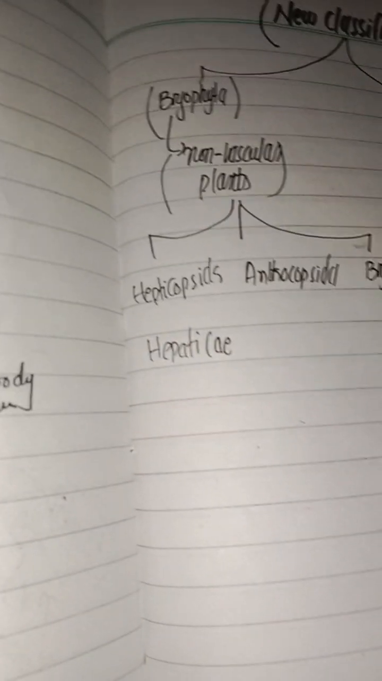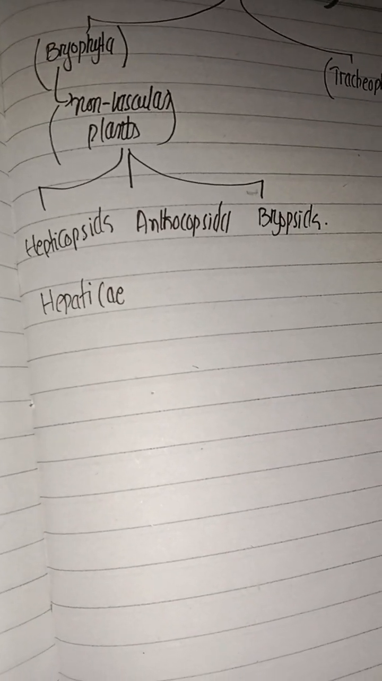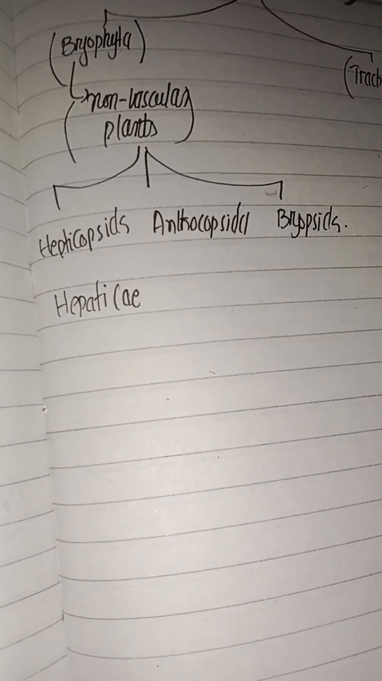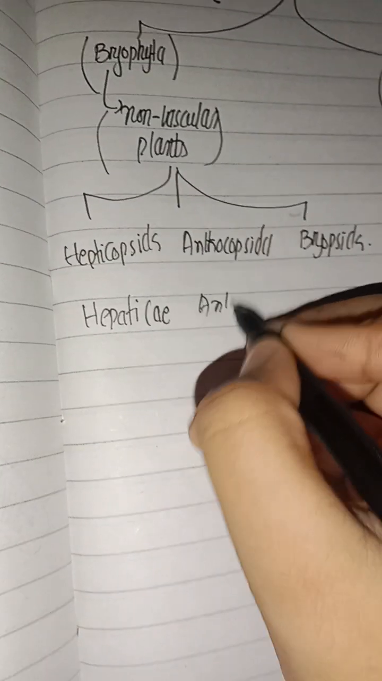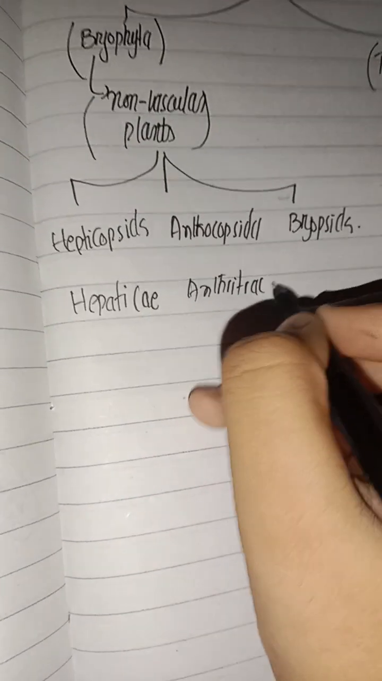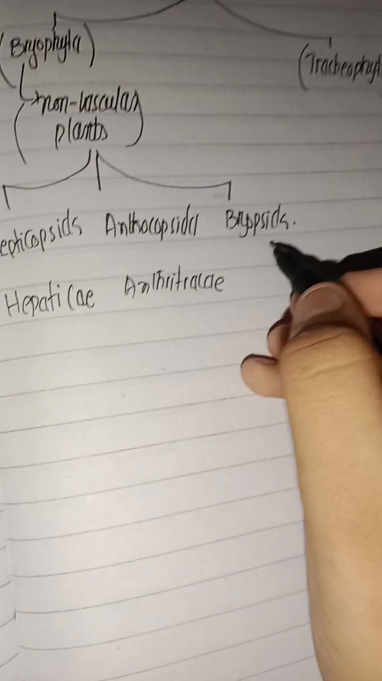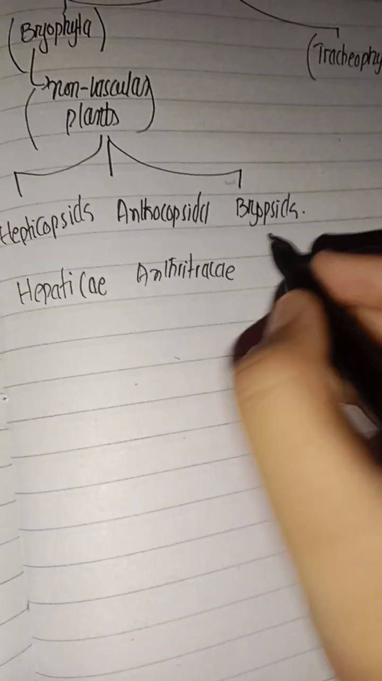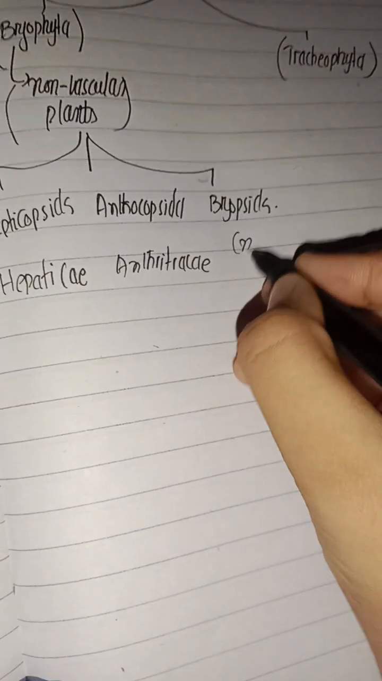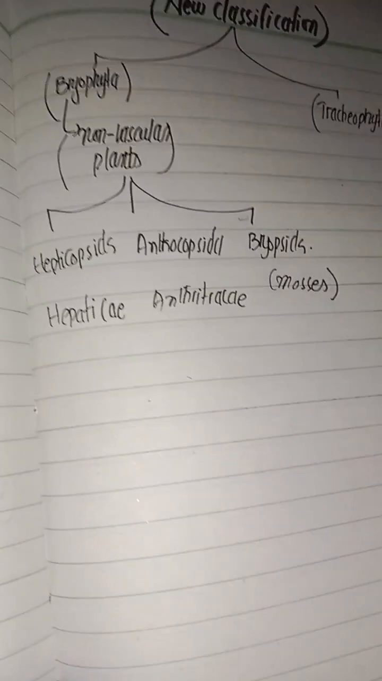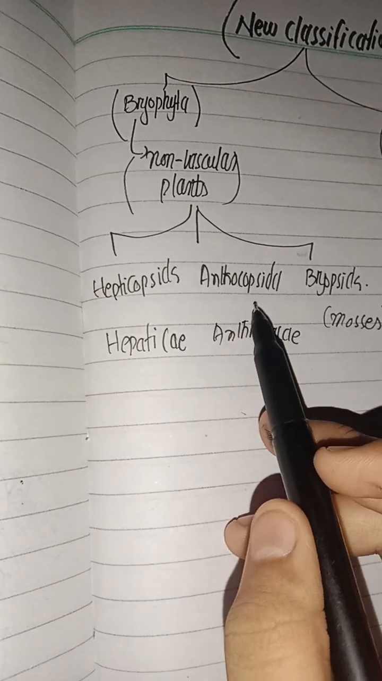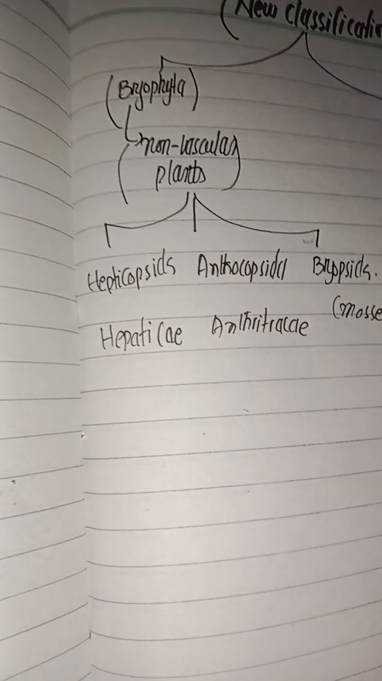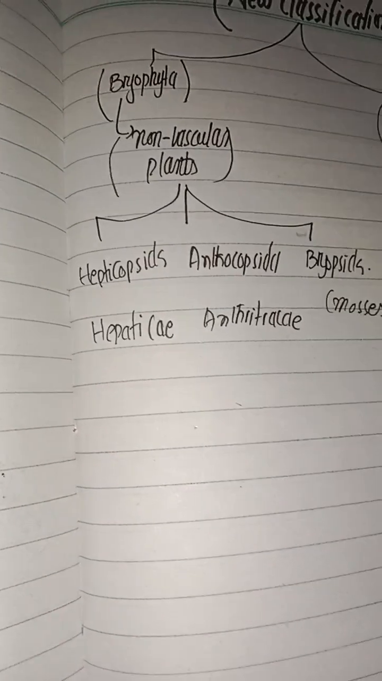The class of the Anthocopsida is Anthraceae, and the class of the Bryopsida is mosses. So Hepticopsida, Anthocopsida and Bryopsida are in the category of the Bryophyta, the non-vascular plants.